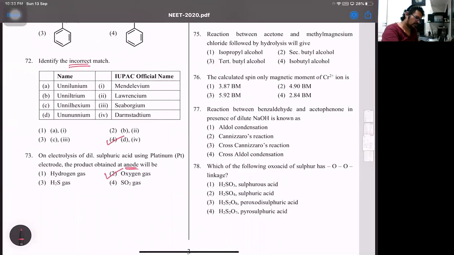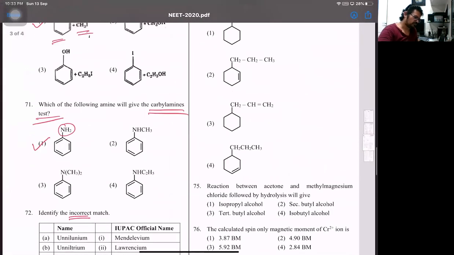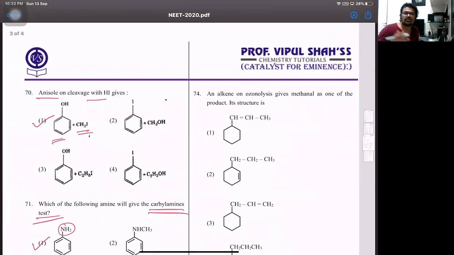Then next, 74. This was again very simple. Alkene on ozonolysis gives formaldehyde. Now formaldehyde means you just catch the group which has a double bond CH2. That's all. So it's a blind one. That's going to be 74 is 3.